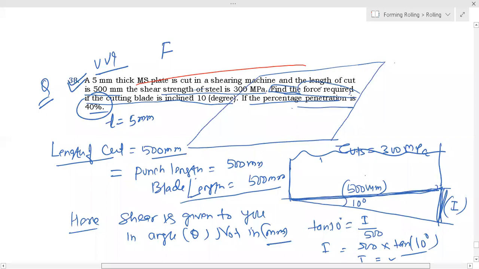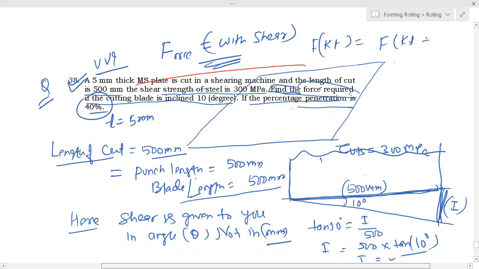Find the force required in cutting with inclination. So force required will be with shear. F KT is equal to F KT plus I F dash. First you have to calculate this F KT, and F dash you can calculate.